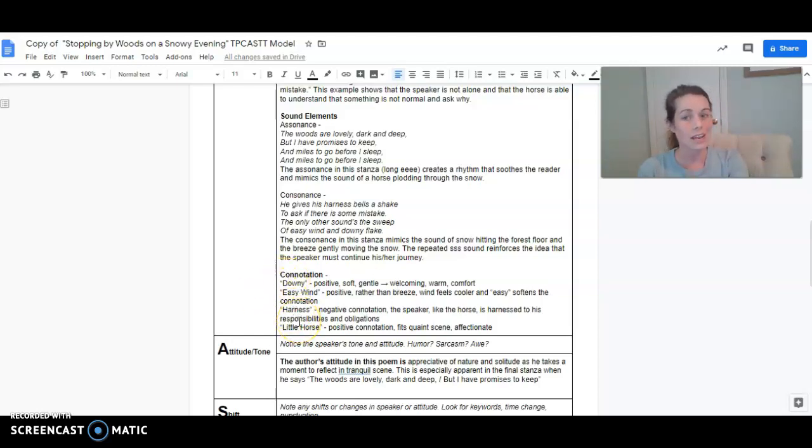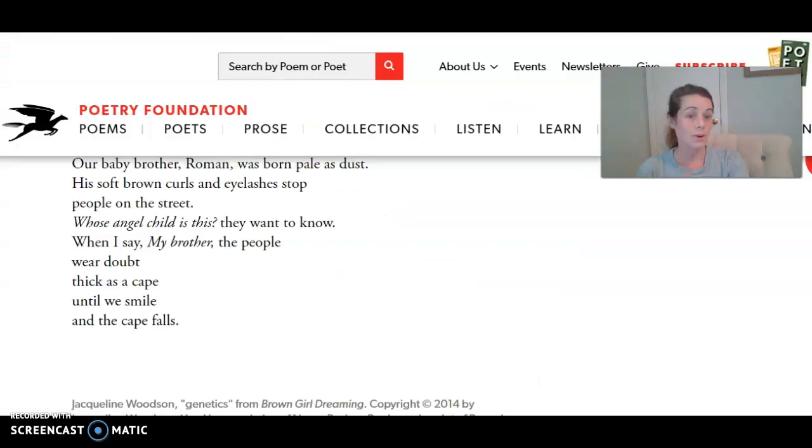I would suggest finding 3 or 4 words within each poem that have a nice connotative meaning. So for example, going back to Genetics by Jacqueline Woodson, I love this idea of cape. What does a cape suggest? I think cape has an interesting connotation to it. When I think about capes, I think about magic, and she's sort of using it here as a magic trick, but there's more to it than that.